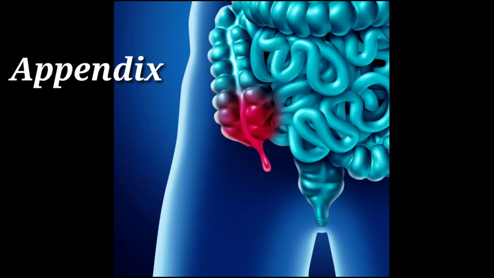The vermiform appendix structurally is a highly immunological organ. It has immunological functionality. It is an organ with high content of lymphoid tissue, with an overall structure that resembles that of the rest of the large intestine.